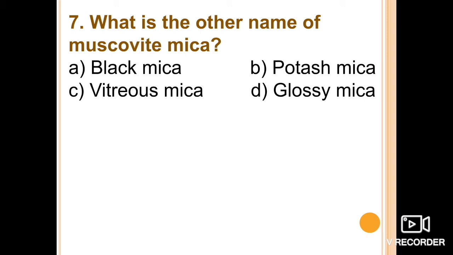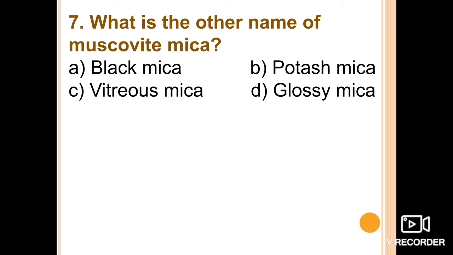And lepidolite is the lithium bearing mica. Another very important question for the exam point of view: which mica consists of lithium in its structure? That is lepidolite, known as lithium mica, and it's a pale colored mica.